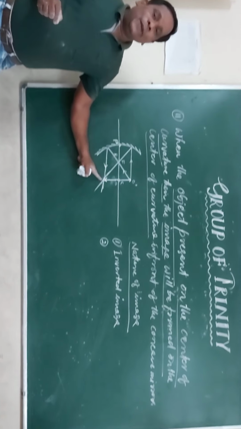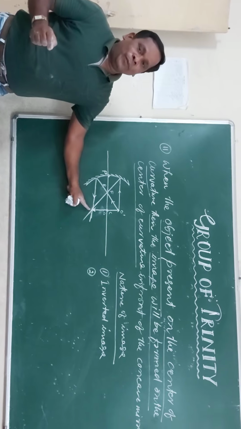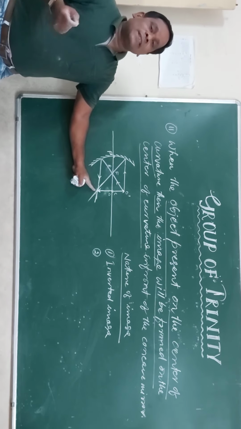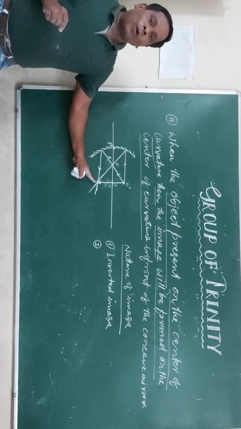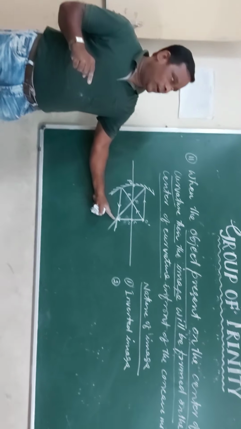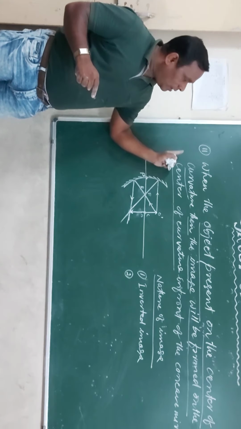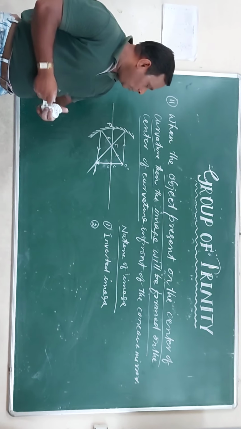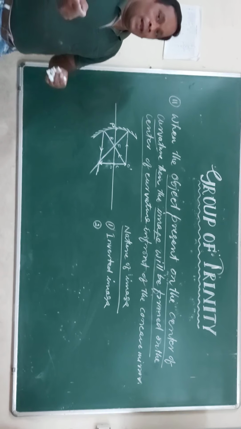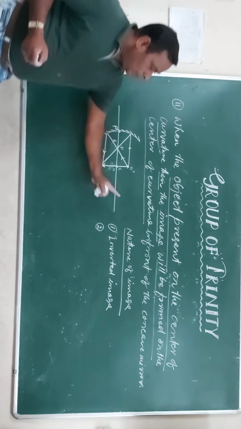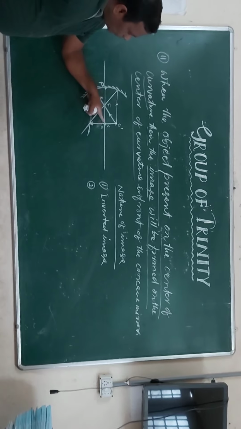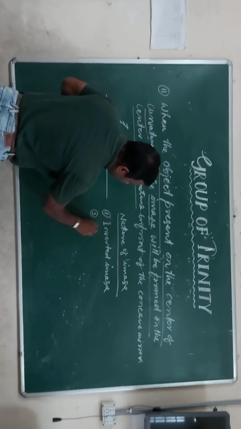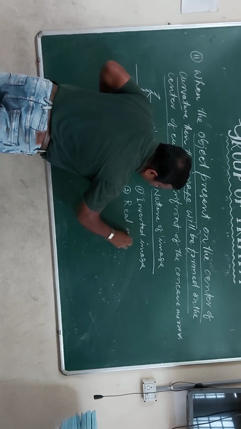Tenth class physics is very important for you for the intermediate, and if you are clear on the concept in 10th standard, there is no problem in intermediate second year. In the intermediate second year, your lecturer will explain this topic once again, so you have to be perfect in this chapter, right? So the image is inverted. The second point is, it is a real image, correct?